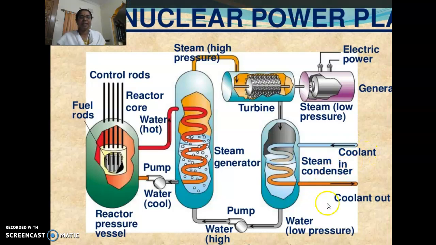So for this, the steam condenser, and the coolant will be out. Here we are going to pass the water pump, and again this is the steam generator, right? So water, hot pump, and again this is the reactor pressure vessel. So this is the nuclear power plant.